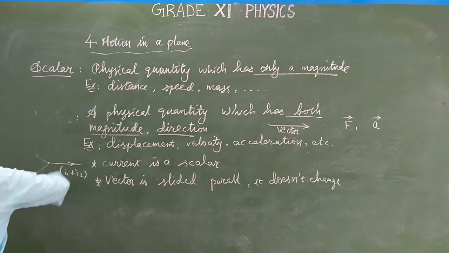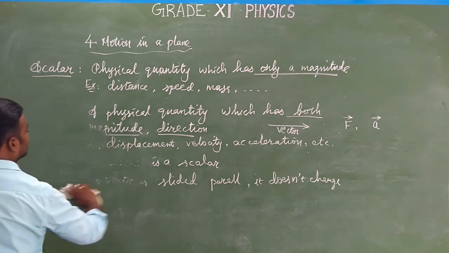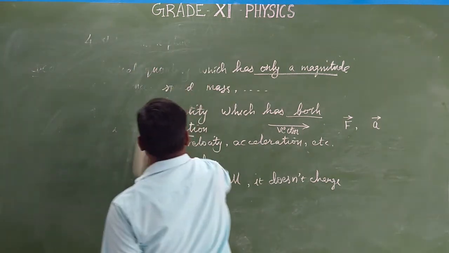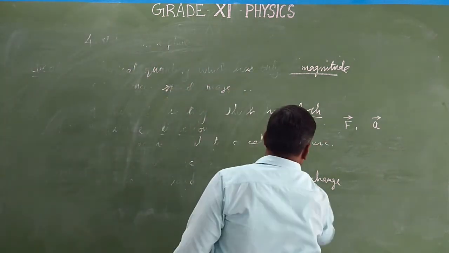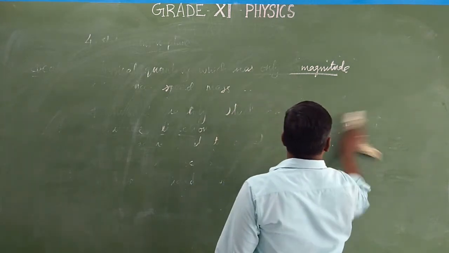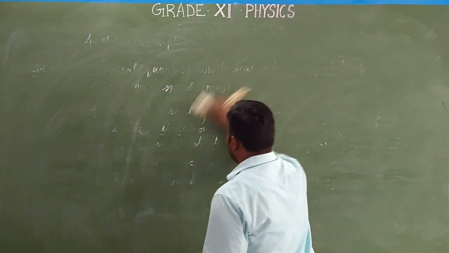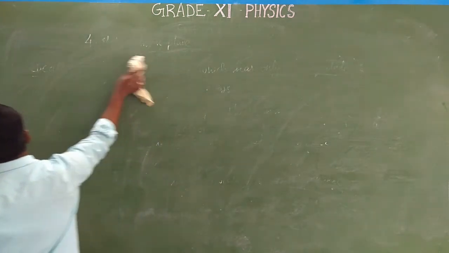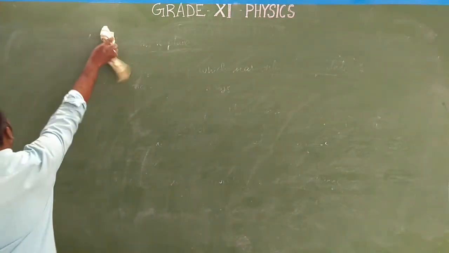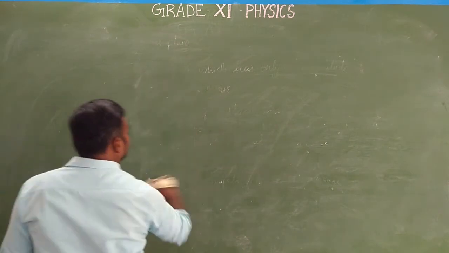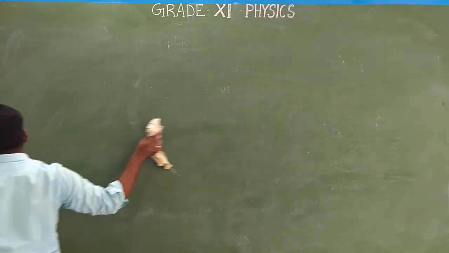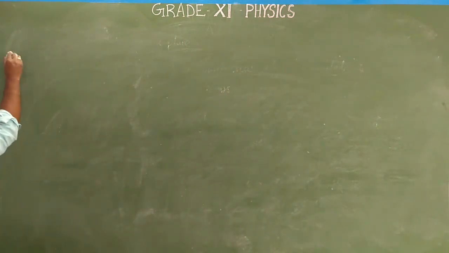Now we are going to see the different types of vectors. More than 11 types of vectors are there. The first is the collinear vector.